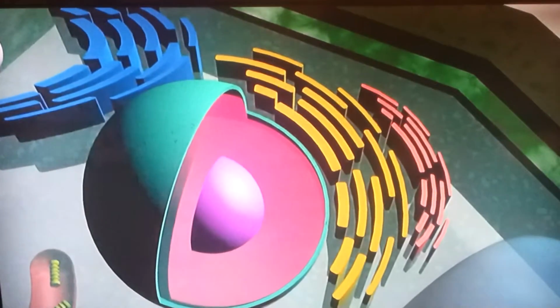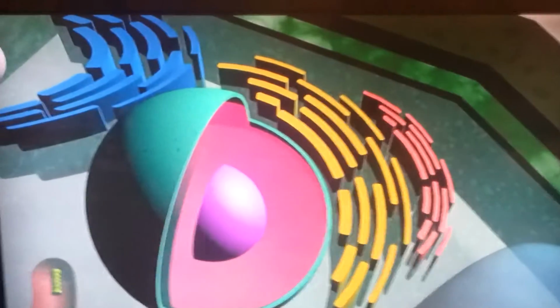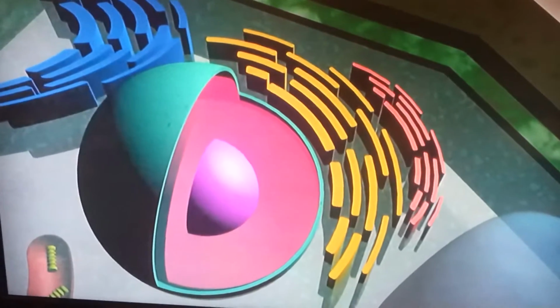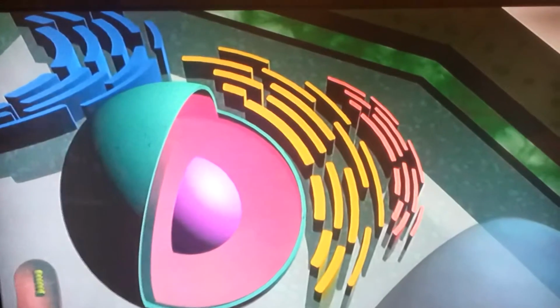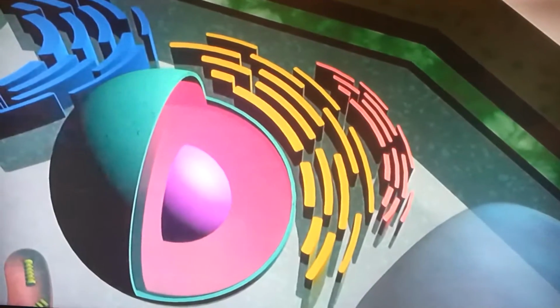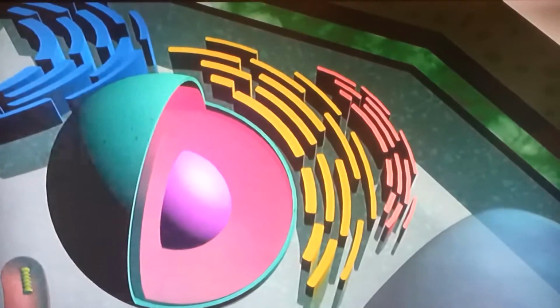The rough endoplasmic reticulum is studded with ribosomes, giving it a rough appearance, whereas the smooth endoplasmic reticulum has several functions. This reticulum not only synthesizes lipids and steroids, but is attached to the nuclear envelope. This allows the transfer of ribosomes.